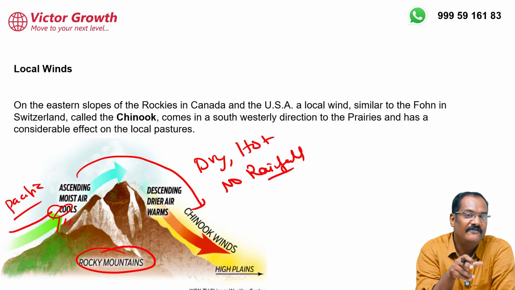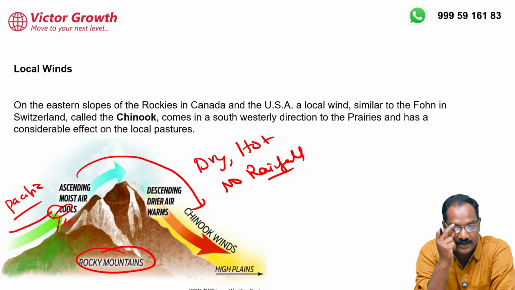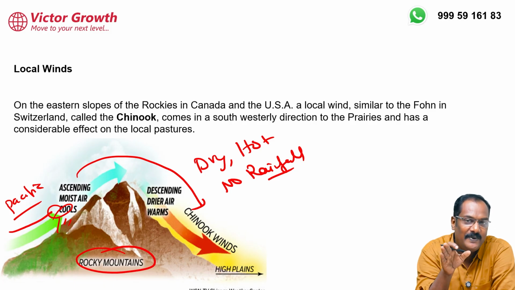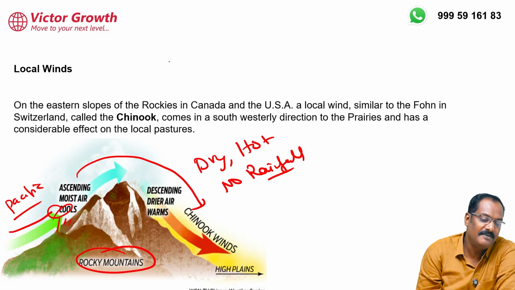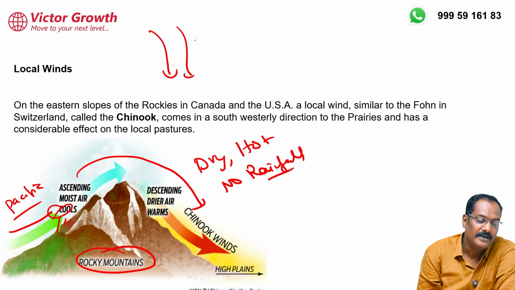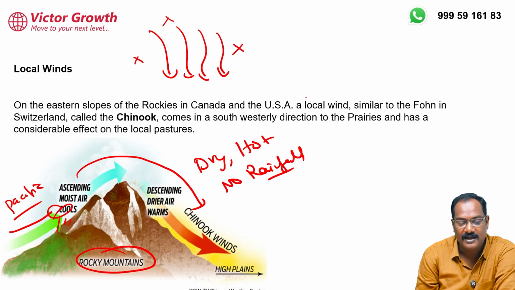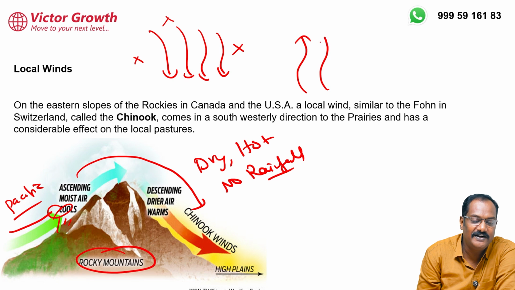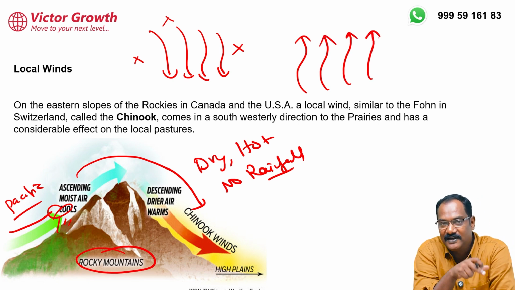But still it is beneficial. Why it is beneficial, I'll tell you. So now understand that the Chinook wind does not provide any rainfall, and also it is a hot and dry wind, and it is a descending wind. Descending means coming down. Whenever the wind is coming down, there is no rainfall possibility. It is opposite to convectional. When the wind is moving above like this, you can definitely have rainfall. Convection rainfall, I told you just now.